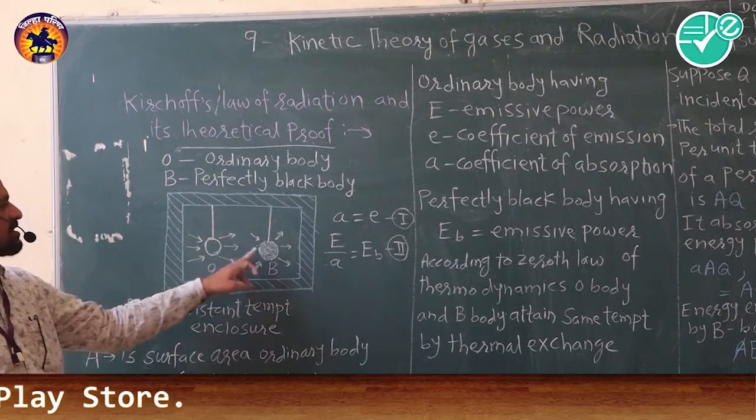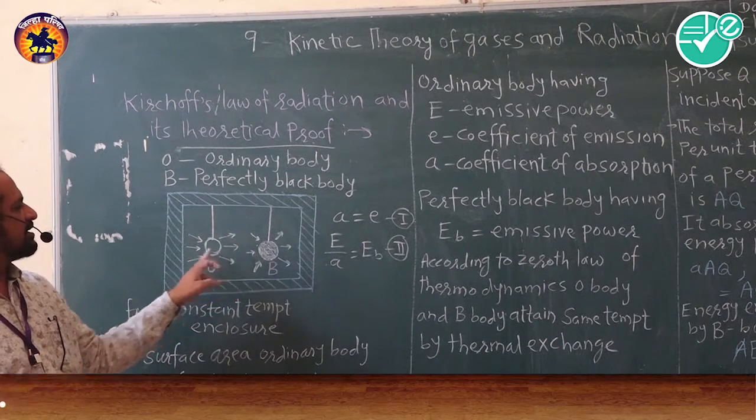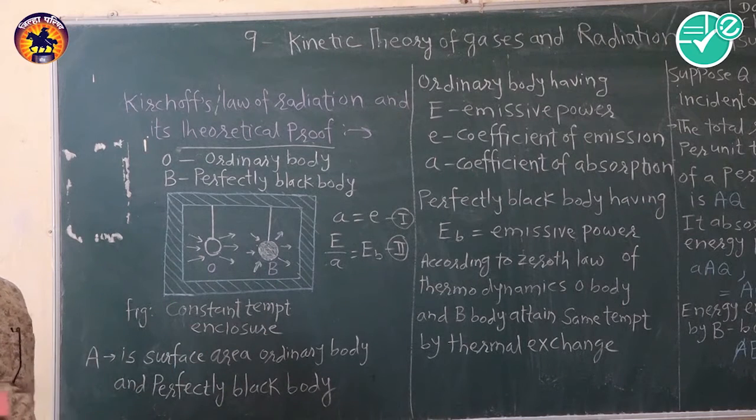So both having the same temperature, they are in thermal equilibrium.